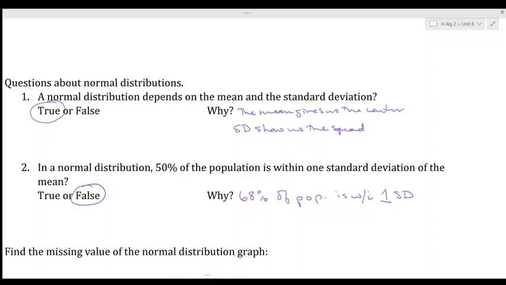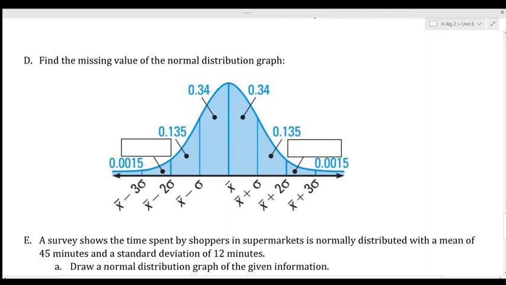All right, so letter D, we're trying to figure out the missing values in this normal distribution curve. What we need to do is, we know the total of the standard deviation by 2 is 0.95. And then my outside boys, the 0.0015, we got 2 of them, and when we add those together, we get 0.003. So what we're going to do is subtract.